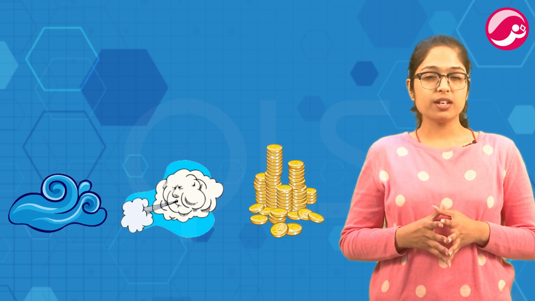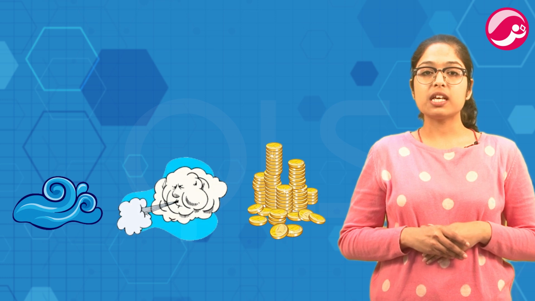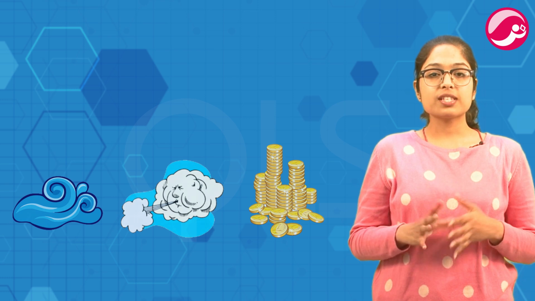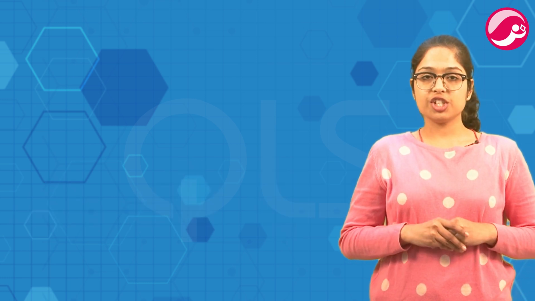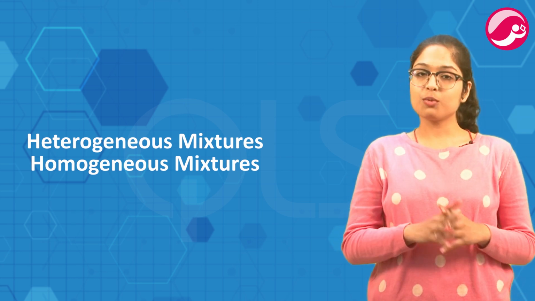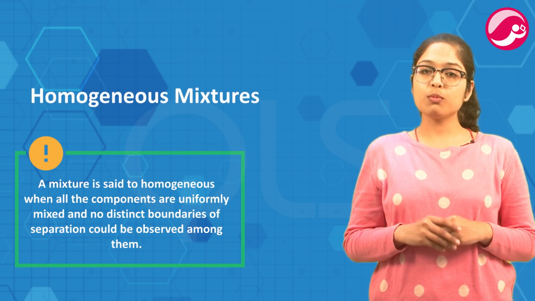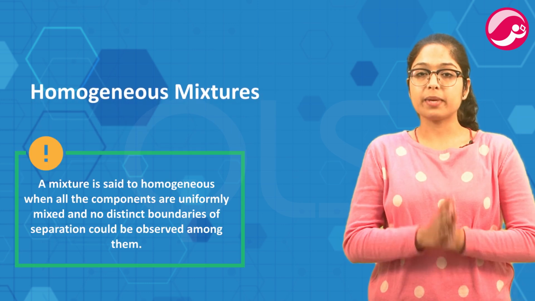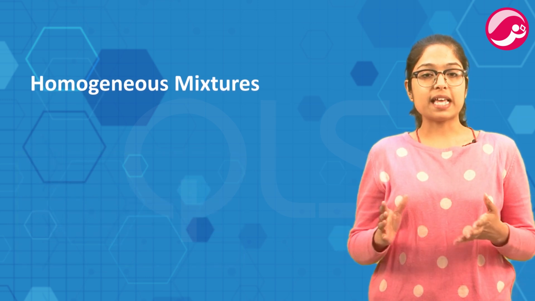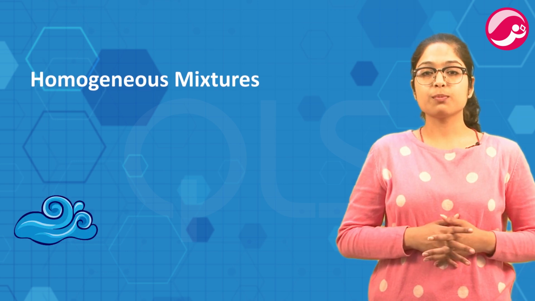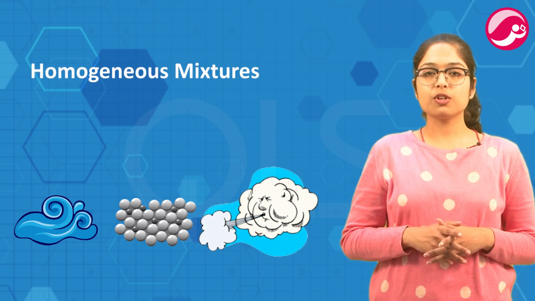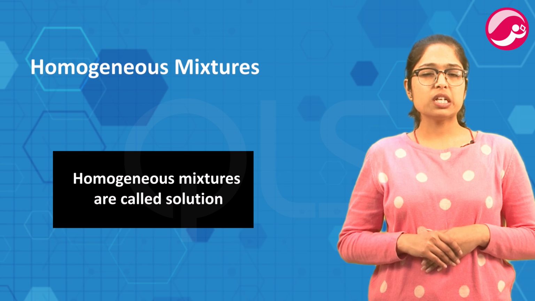Sea water is liquid while air is gaseous and coin is solid. So based on the different physical nature of the components, mixtures are further classified as homogeneous mixtures and heterogeneous mixtures. Now, first, homogeneous mixtures. A mixture is said to be homogeneous when all the components are uniformly mixed and no distinct boundaries of separation could be observed among them. For example, seawater, alloys, which is a mixture of different metals, and lemonade. In general terminology, homogeneous mixtures are also called solutions.